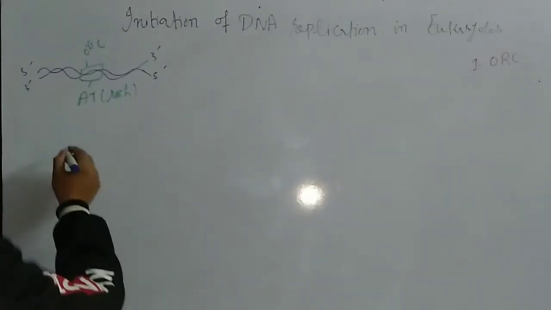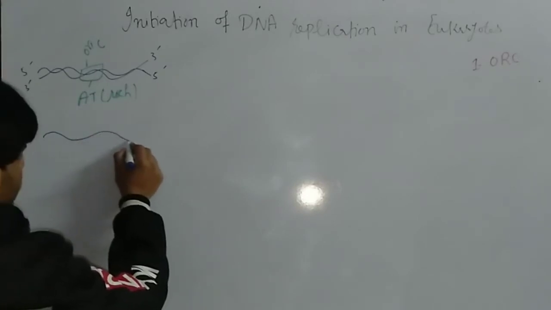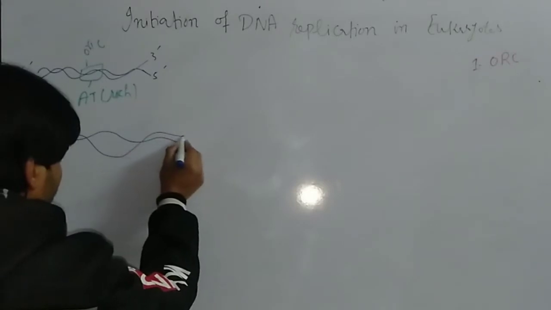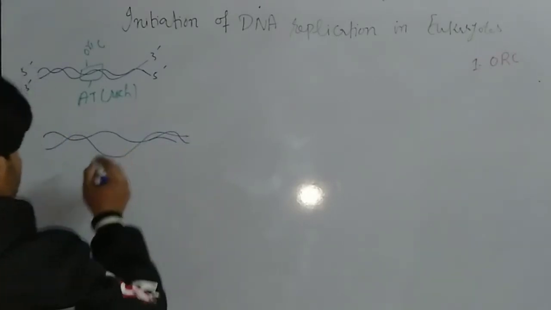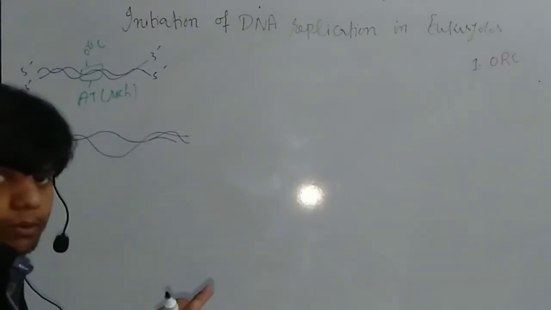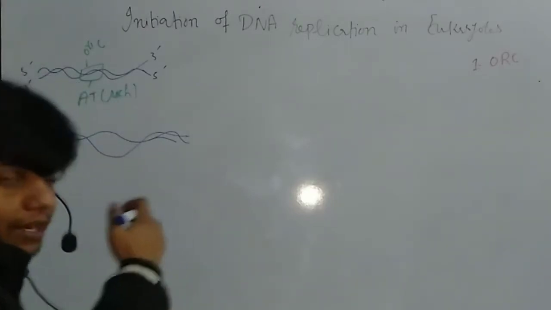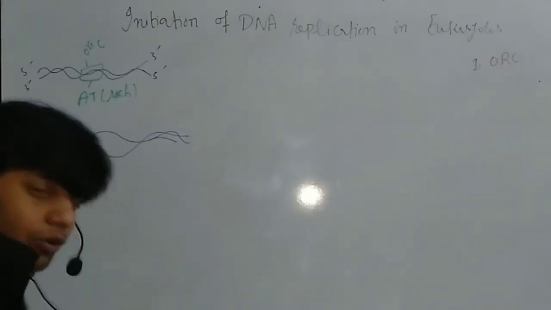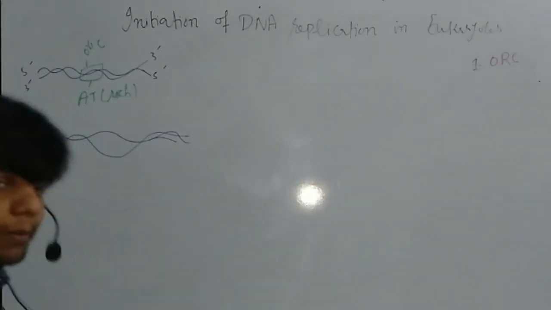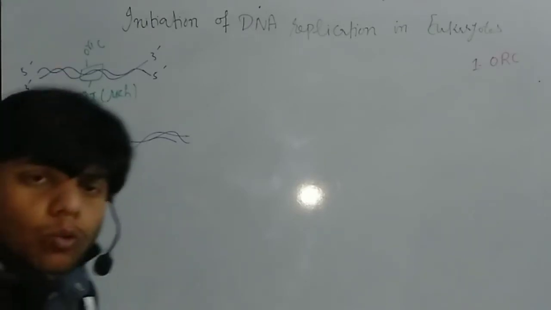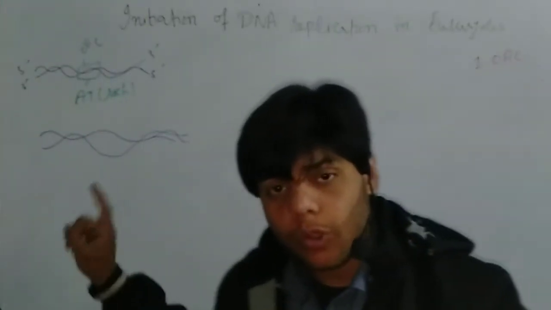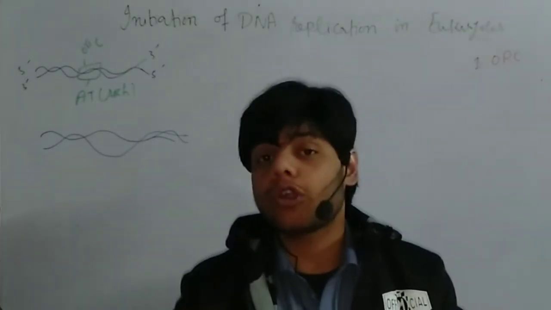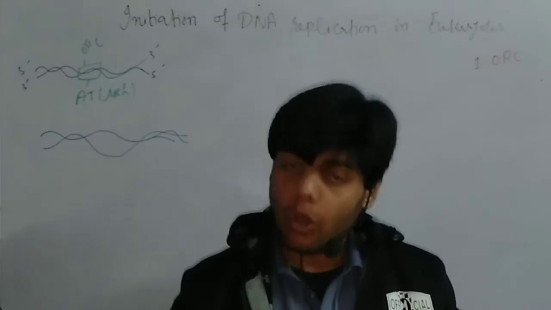Let me draw the DNA molecule again, a little bit larger. This is not the replication bubble, and this diagram doesn't mean that the DNA can melt. One more thing to remember: in prokaryotes we have only one origin of replication, but in eukaryotes we have many origins of replication.